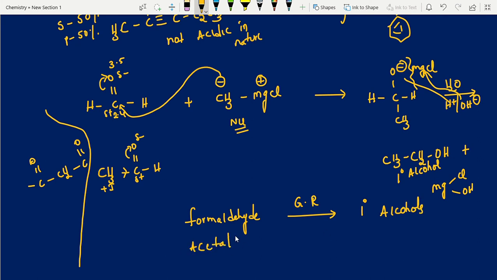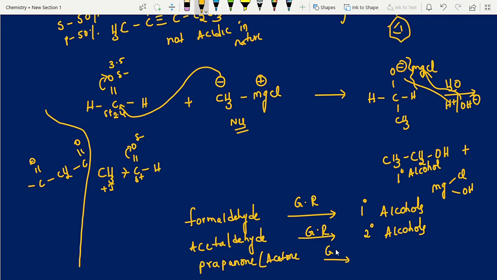Acetaldehyde. I am giving work to you. Test yourself question, students. So try yourself. If you are getting it fine, otherwise in the next video I will explain this Grignard reagent. I'll give you a hint also: you'll get secondary alcohols. And next one, ketone. One of the common examples is propanone. What is the common name? Acetone. With Grignard reagent, we get tertiary alcohol.